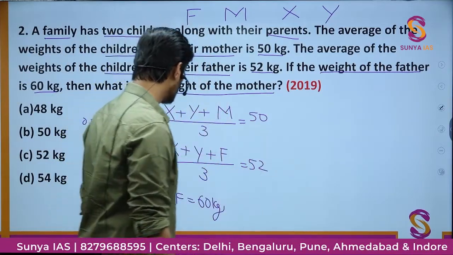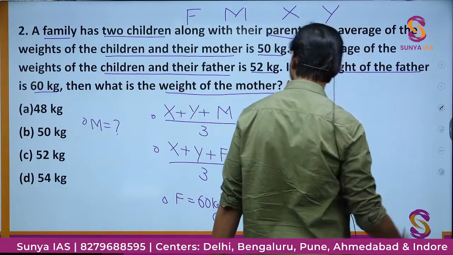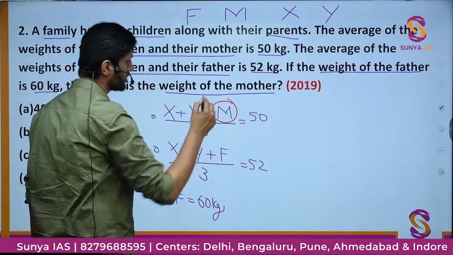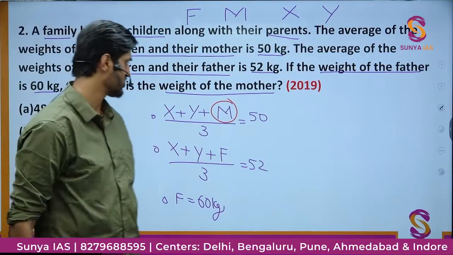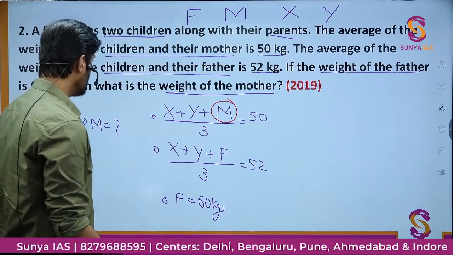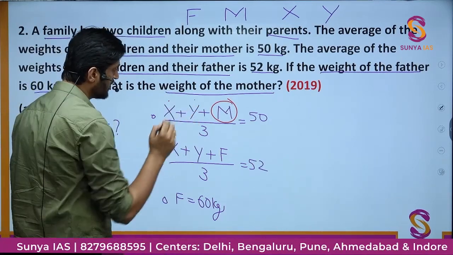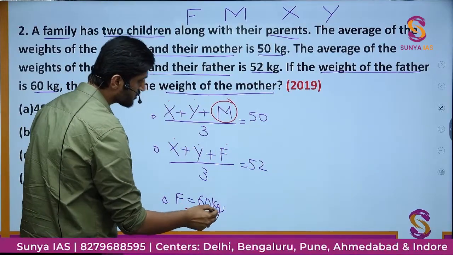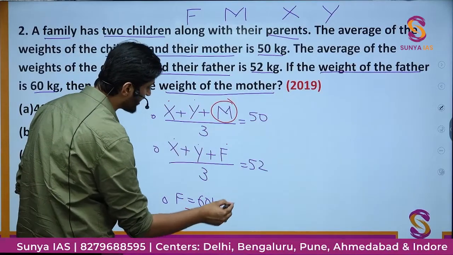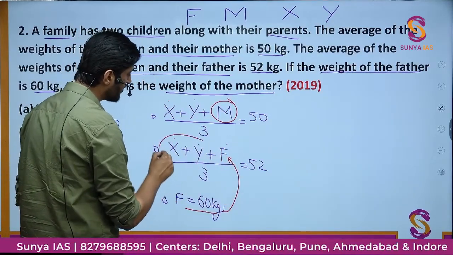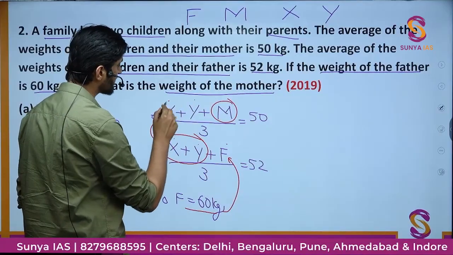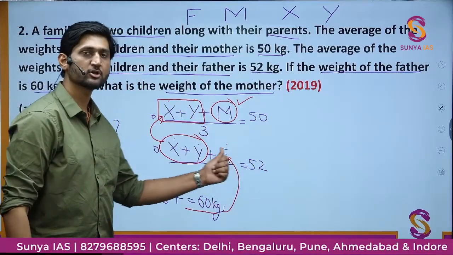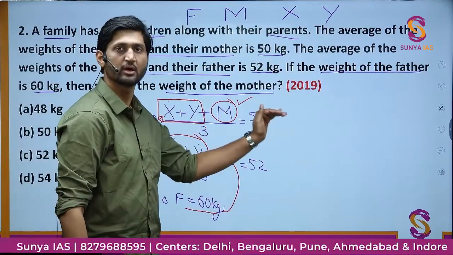Now we have to find out how we can find M. So how can we reach there? This is the calculation part, the third part of the question. Here we have X and Y, and here we also have X and Y, but there is an F also, and we know the value of F. So we will substitute the value of F here, get the value of X plus Y, and then put the value of X plus Y in this part to get the value of M. That is going to be my modus operandi, or mode of operation, to solve this question.